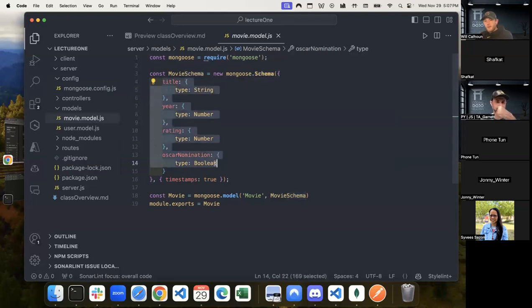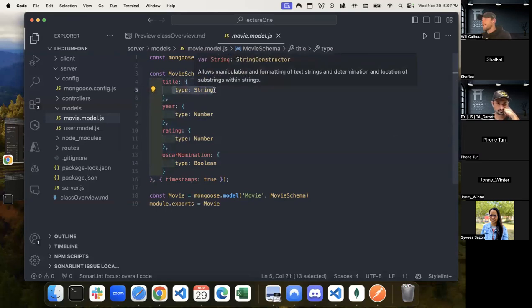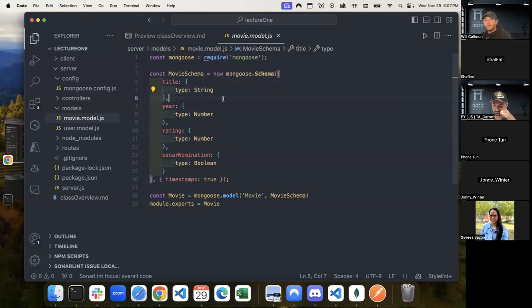We have a couple different attributes and we have different types. We have our title, year, rating, and Oscar. And then all we have to do, this is a key value pair. So noticing that this is an object, we put the key, so whatever the attribute name is. And then within this, we can have some more information and we're going to look at this today. But for right now, all we're doing is specifying the type of information that we're saving. So in this case, it is a string, a number, Boolean.